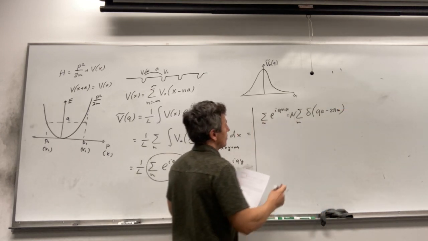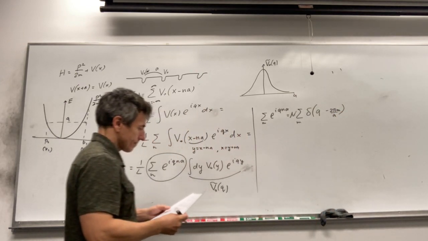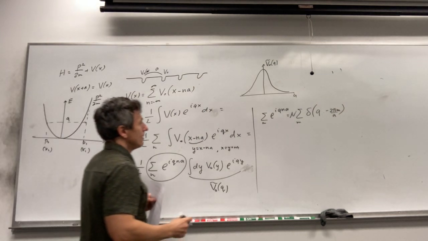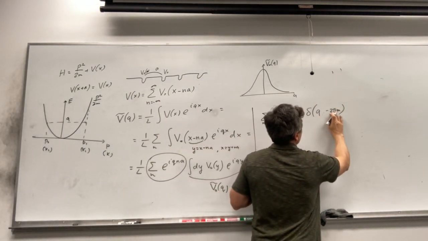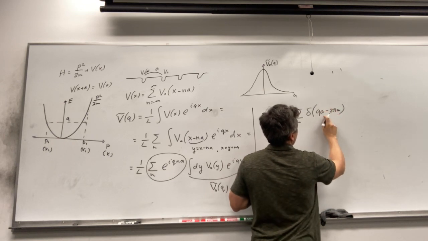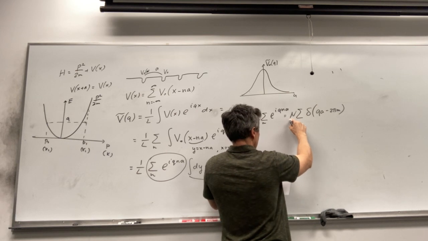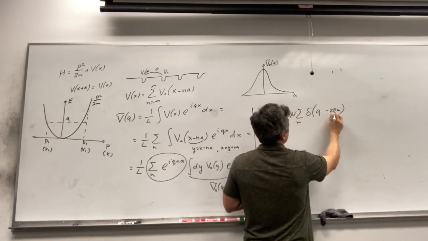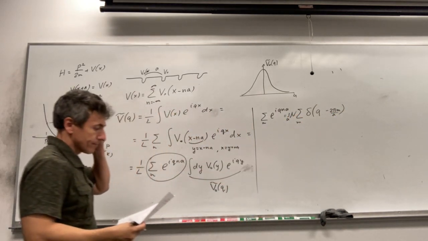Or we can write down q minus 2 pi m over a. And then we divide by a, if you divide by a, effectively it means that you need to multiply by 1 over a here. These are the properties of the delta function.